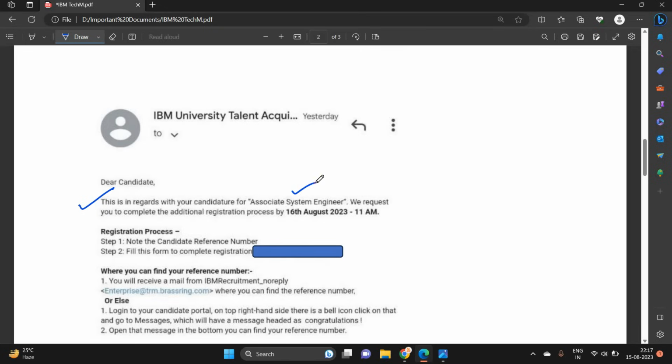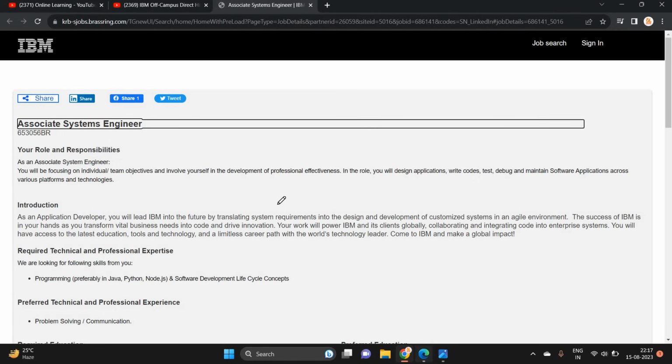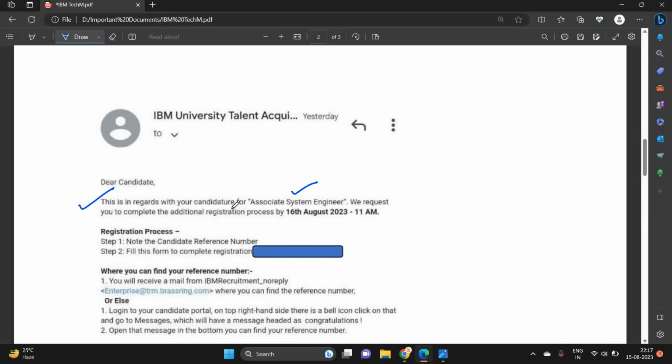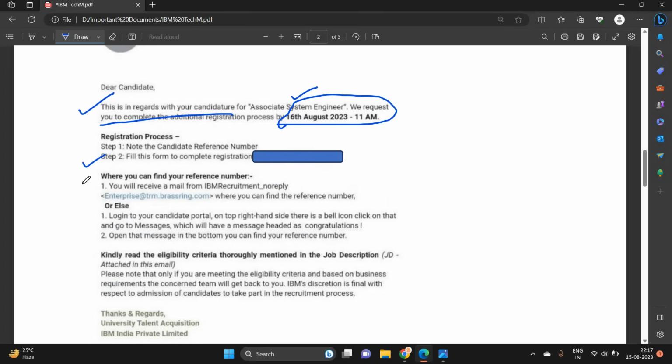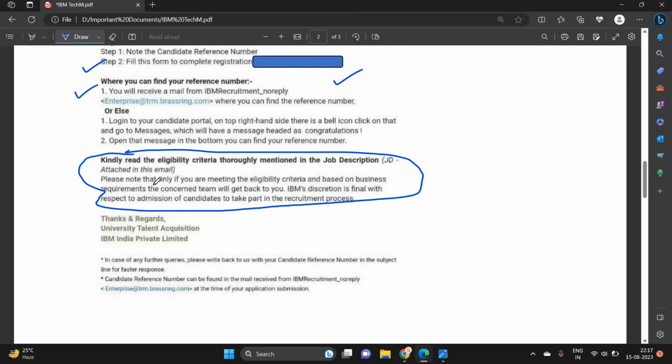Basically this type of mail is received by candidates. Associate system engineer is the role and we applied for the associate system engineer. You have to complete the additional registration process by 16th August 2023, 11 am. They mentioned where you can find the reference number. One of the most important points they mentioned is to kindly read the eligibility criteria thoroughly mentioned in the job description. Please note that if you are meeting the eligibility criteria, based on the business requirement, the concerned team will get back to you.